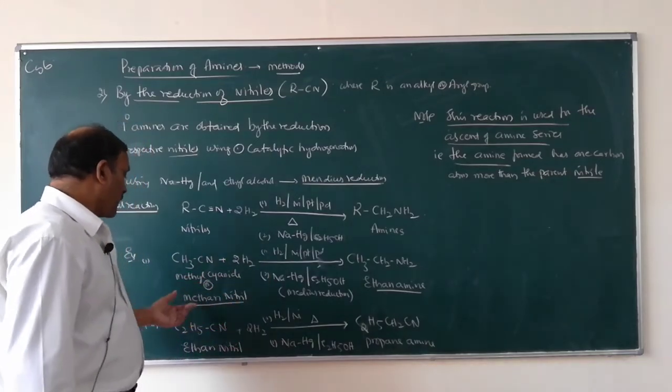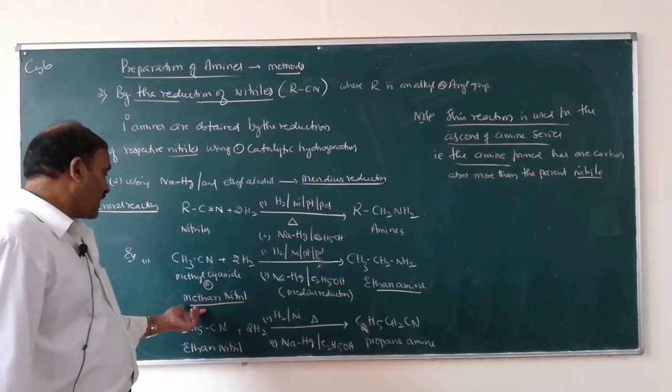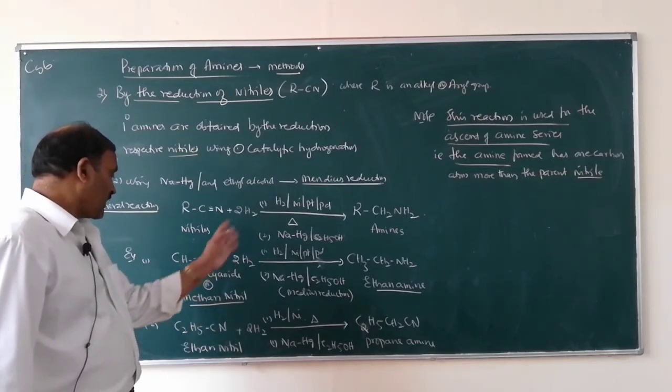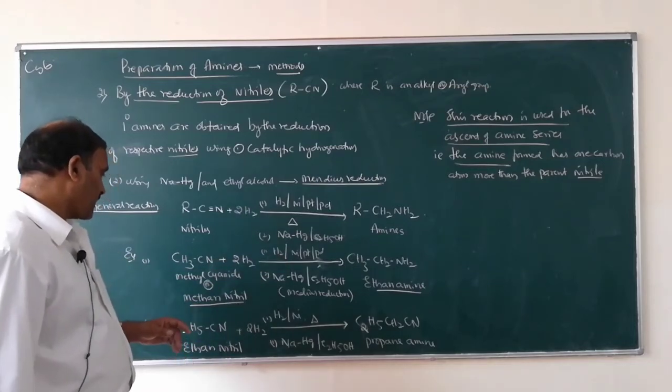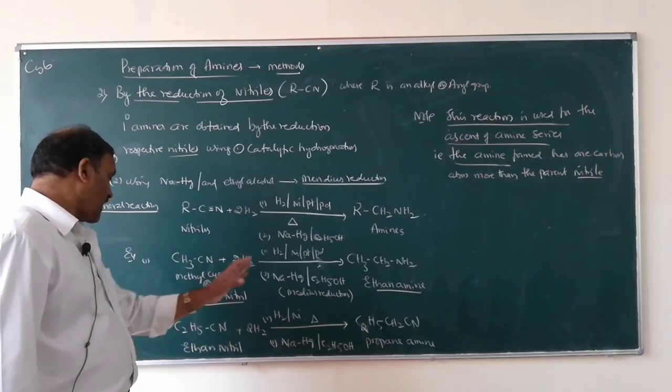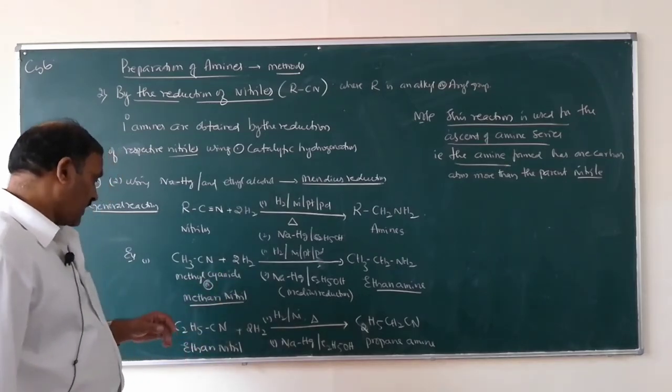So questions will be asked either way. What happens when methane nitrile is reduced? You will get ethane amine. When ethane nitrile is reduced, you will get propane amine.